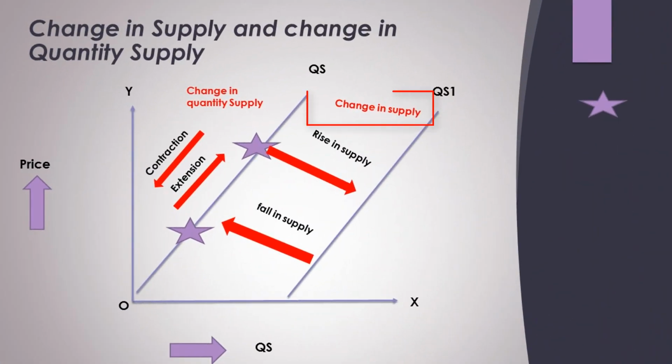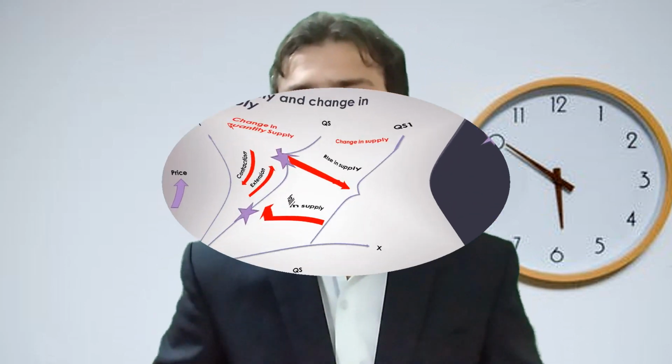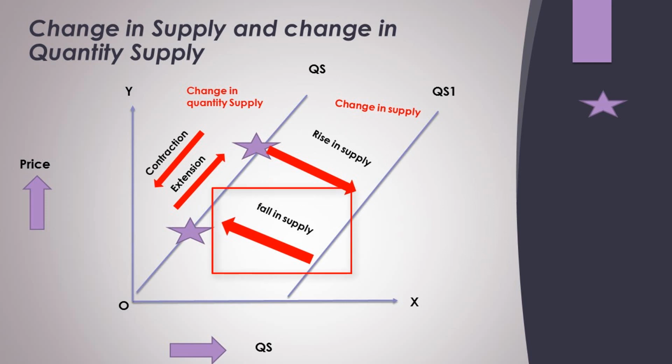While on the other hand, we have change in supply. Change in supply will always be due to other factors that we have discussed, like the assumptions. If these factors change, the supply curve will shift rightwards or leftwards. If it shifts rightwards, it is considered a rise in supply. If it shifts leftwards, it is considered a fall in supply. So my dear students, I hope you understand this very basic concept of supply.